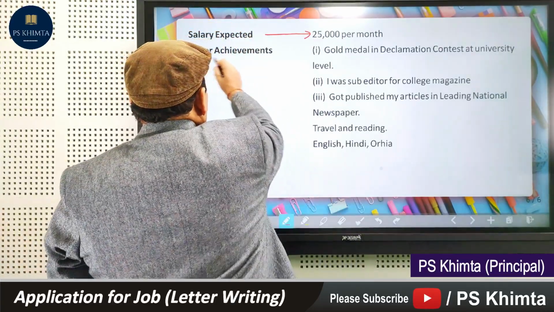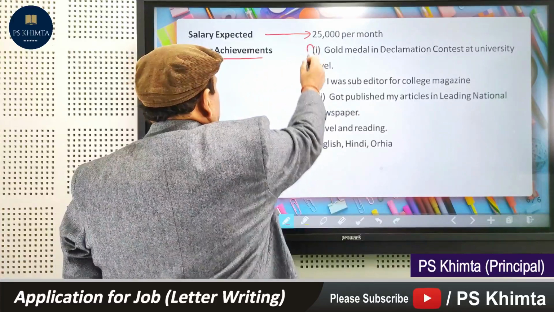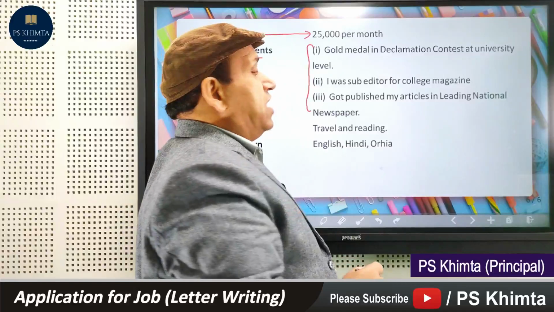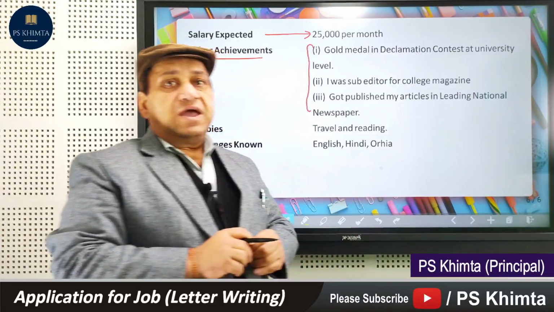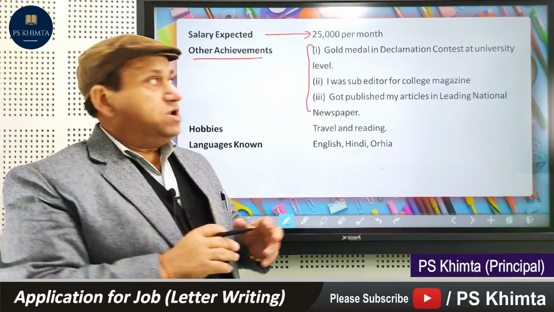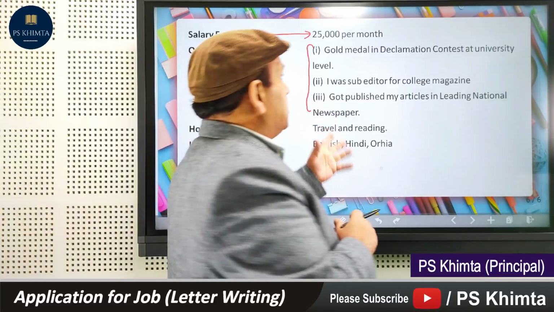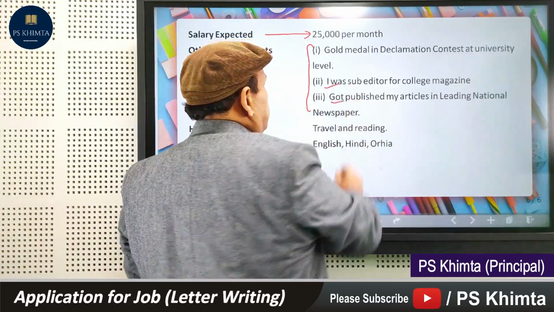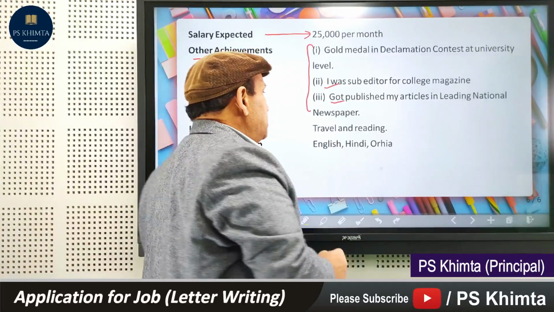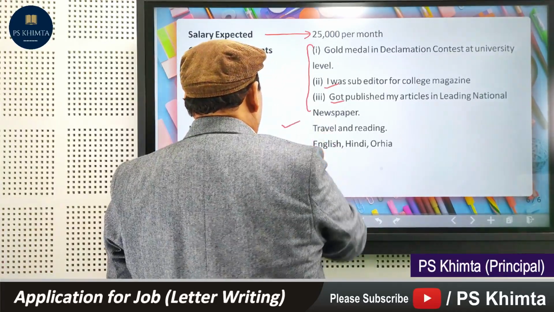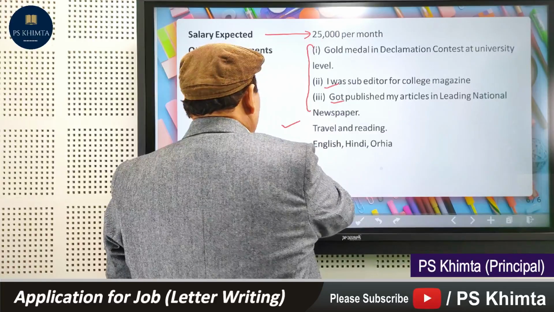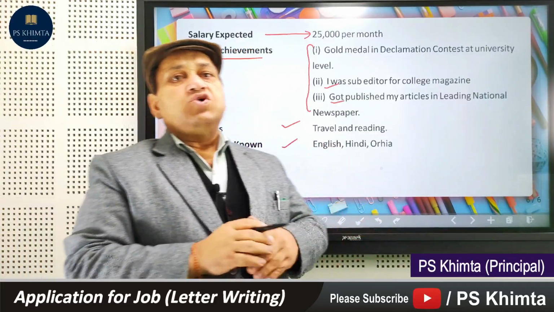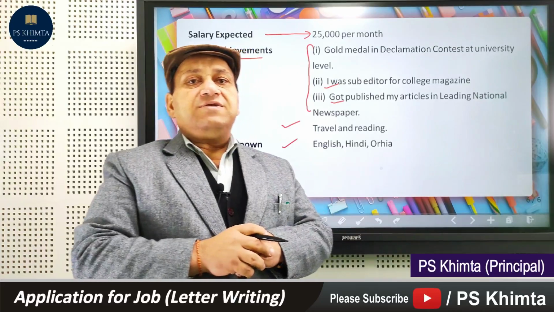Other achievements is also an important area of the application, because people will make your final assessment of what kind of life you have lived, as a school student or a college student. That is, gold medal in declamation contest. I was the editor of this magazine, got many articles published in the newspaper. And your hobbies, travel and reading, and languages you know, English, Hindi and Uriya, because it is in Odisha, so write Uriya. If you are in Punjab, write Punjabi.